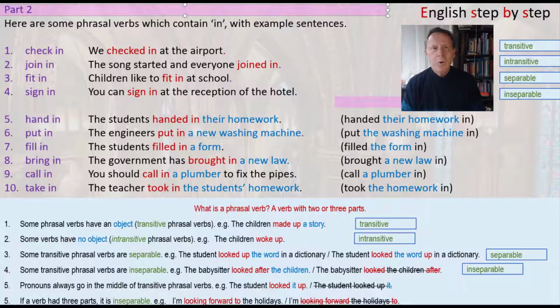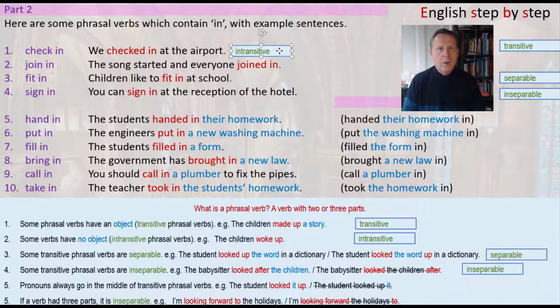So now let's look more at form and think about what kind of phrasal verbs do we have. Number 1, check in. Now this phrasal verb doesn't have an object. We checked in. There is no object. That means this is an intransitive phrasal verb. Also number 2, the song started and everyone joined in.